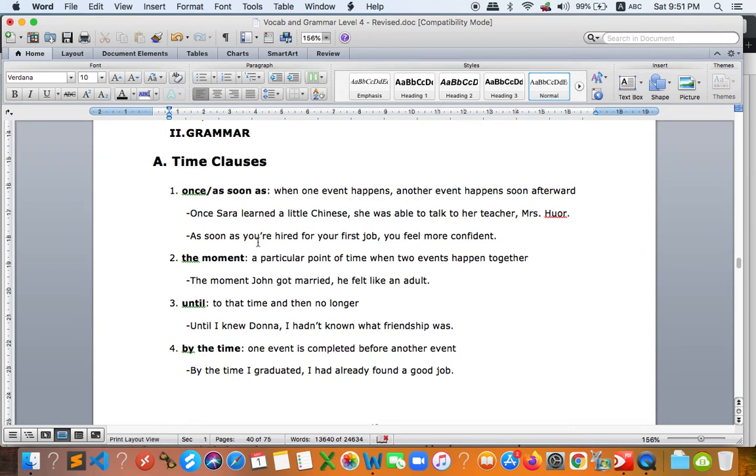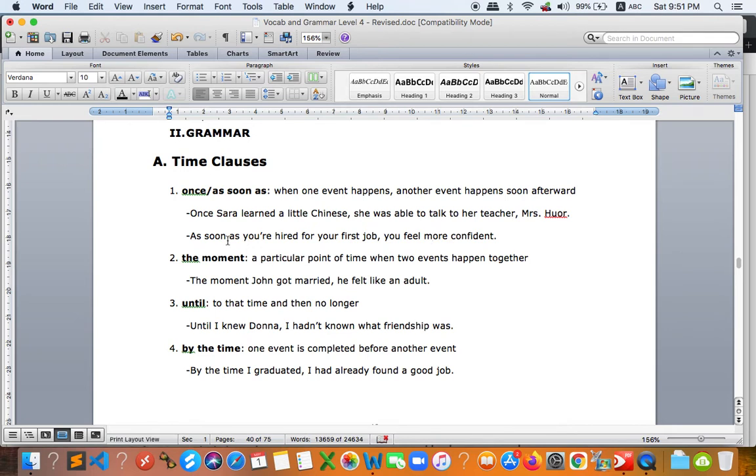As you can see right here, this is the first event and this is the second event. So in order to show the time order, you can use once and as soon as. It means that any clause with once, as soon as, or when, the conjunction, is of course the first action.